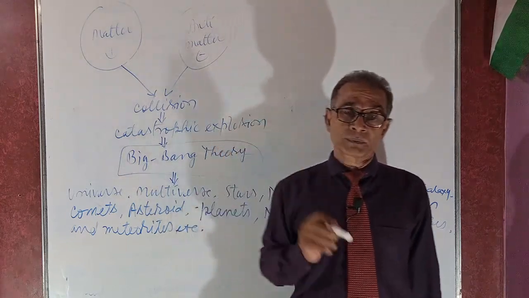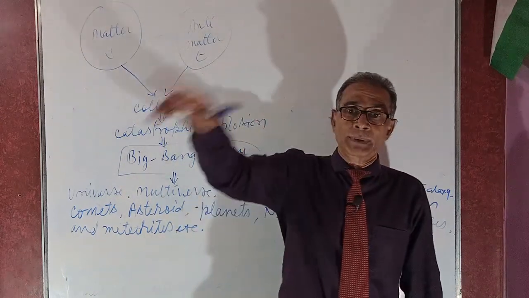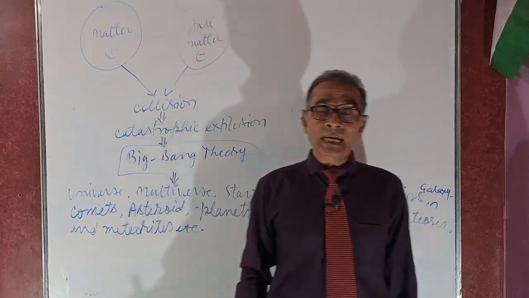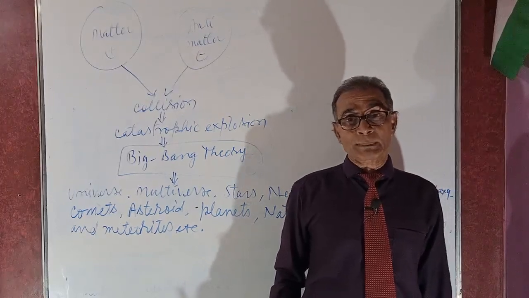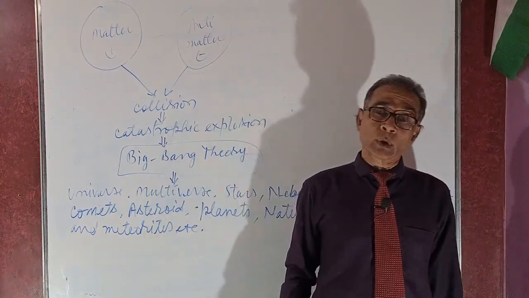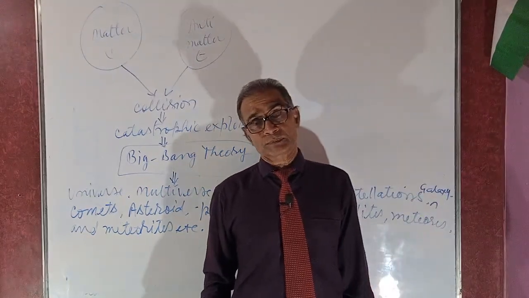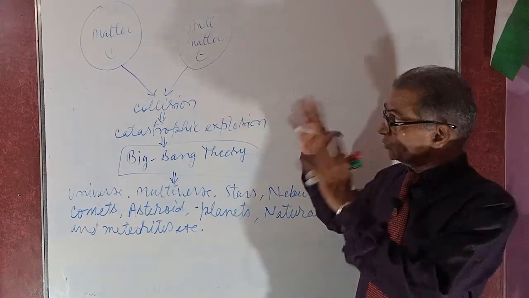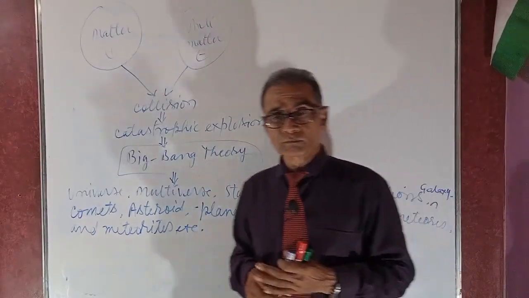The center of the Milky Way is the galactic center. Our Sun revolves around the galactic center in about 3 crore 30 lakh years. Our Earth revolves around the Sun in 1 tropical year, meaning 365.2422 days. Our Moon revolves around the Earth in 27.3 days. It is said to be the lunar month, and the other is the solar month. This is the abbreviated form of the universe and how its origin was possible.